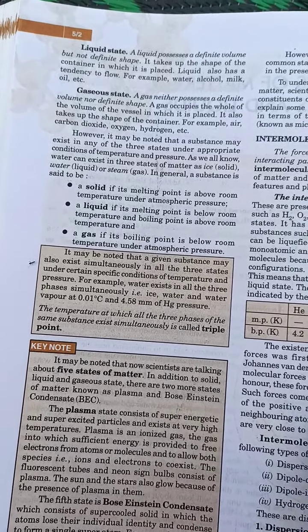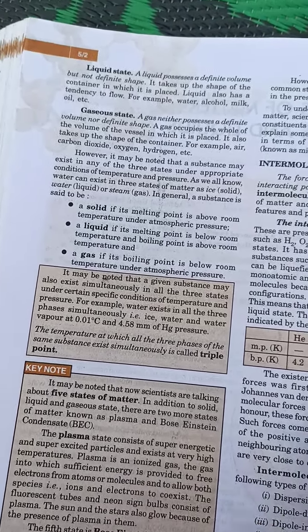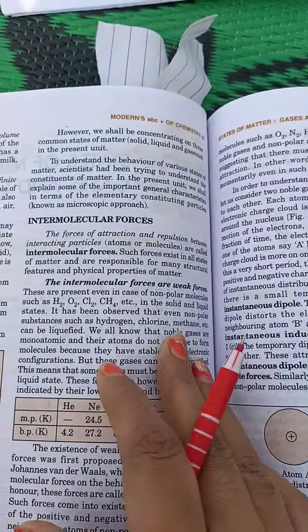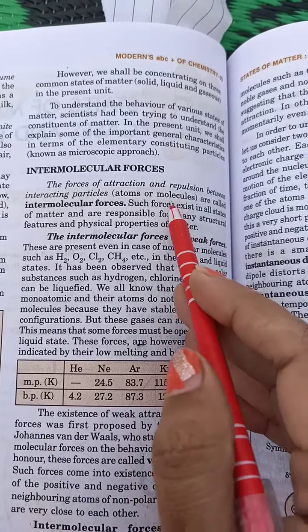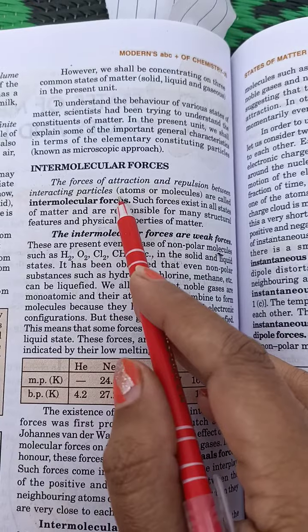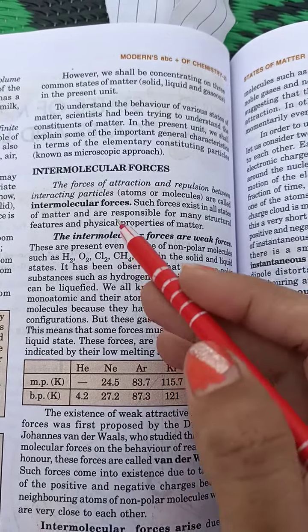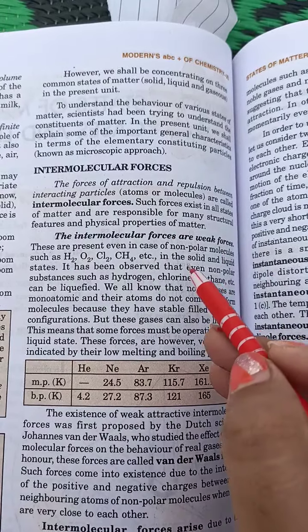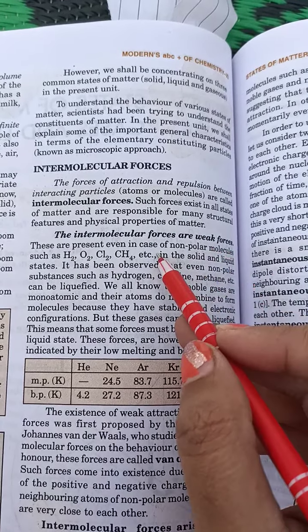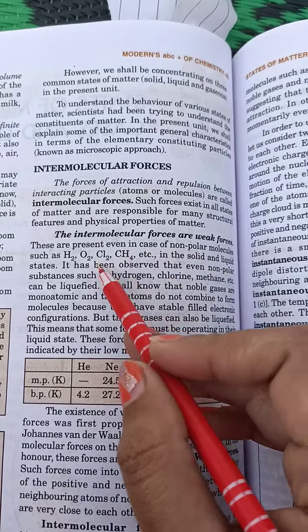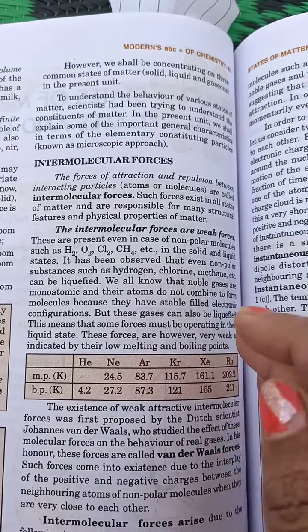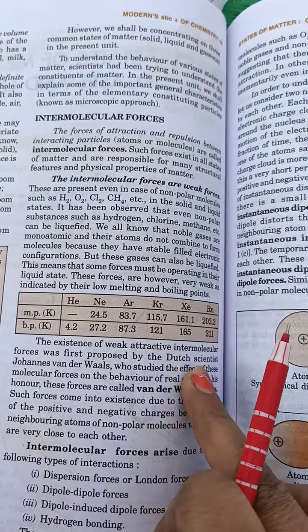After this, the states of matter are done. Next, we will start intermolecular forces. The force of attraction and repulsion between interacting particles, meaning atoms and molecules. What is the force of attraction between them? That is said to be the intermolecular forces. Intermolecular forces are weak forces. They are present in non-polar molecules such as H2, O2, Cl2, CH4. Its melting and boiling points are given here.